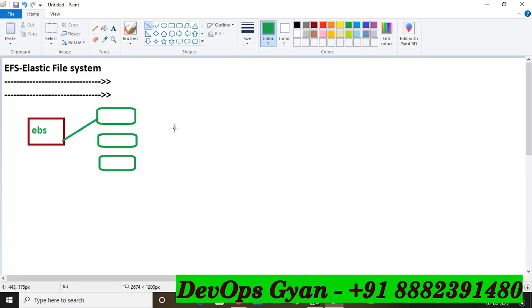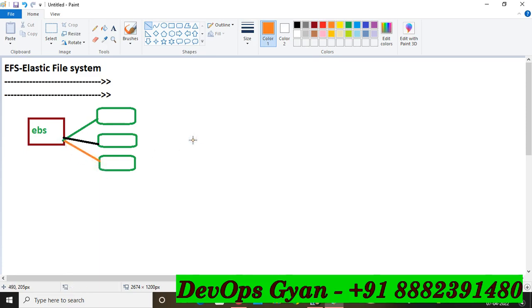And second, friends, if you want to attach another EC2 instance, you will have to detach it from your EC2 instance, and further you can attach another EC2 instance. Same kind of thing, again you will detach and attach to another EC2 instance.